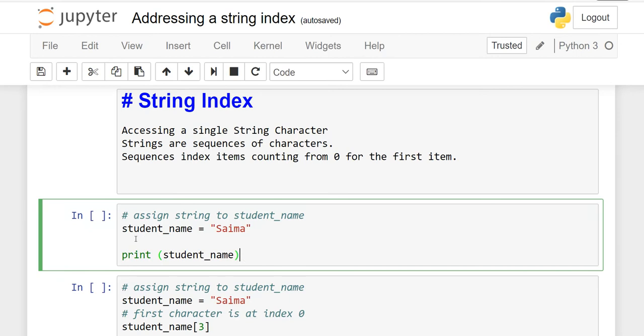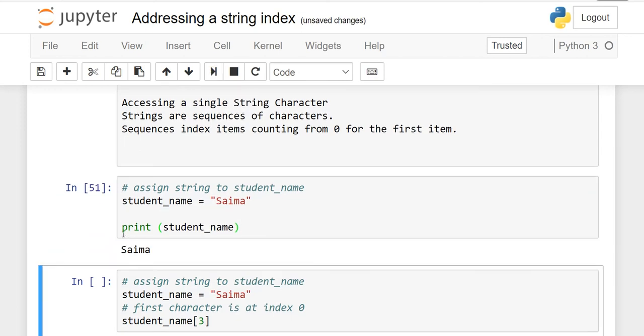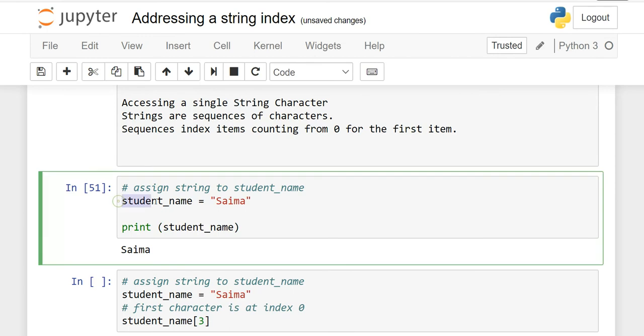This is the revision: student name is the variable, and it is initialized with the name Saima in double quotation. If you want to print this complete name, you will use the print function, and in parenthesis you only have to write the variable name. This is not the string, this is the variable name. That is why I did not use double quotation or single quotation here, right? So you will get the complete Saima, output is Saima.